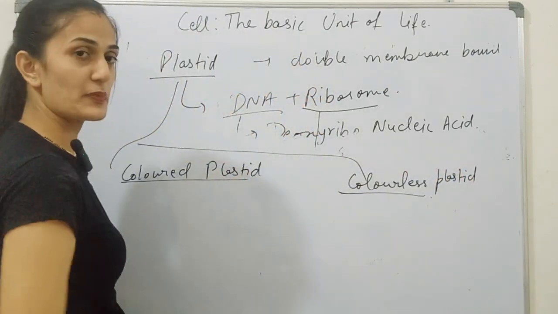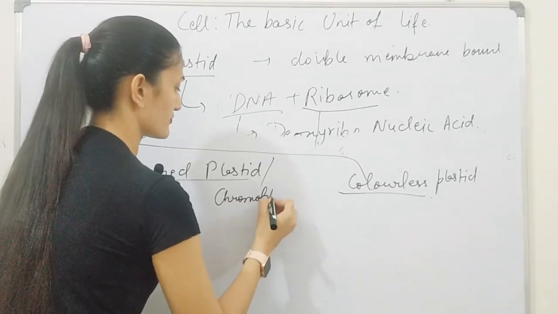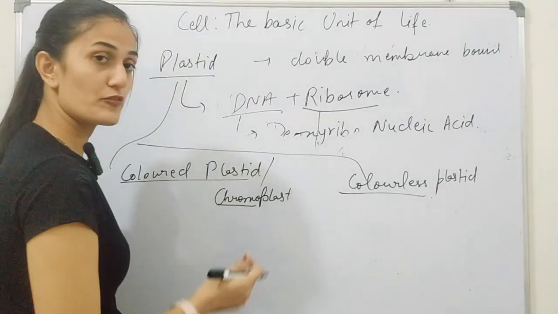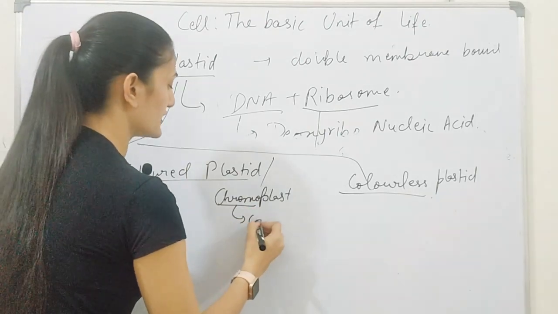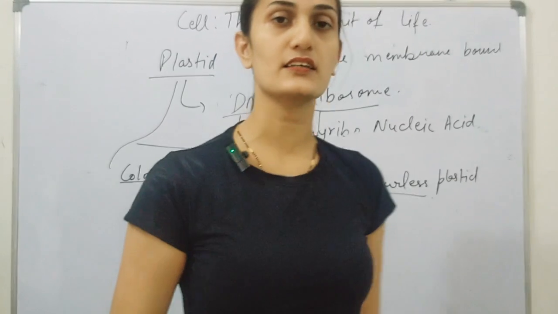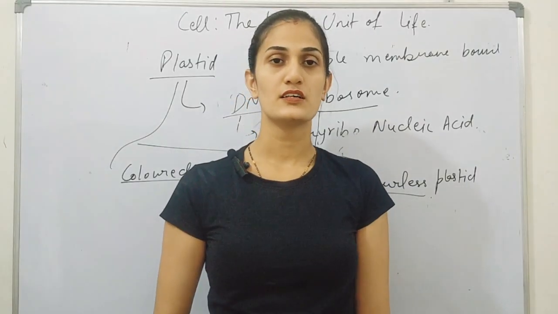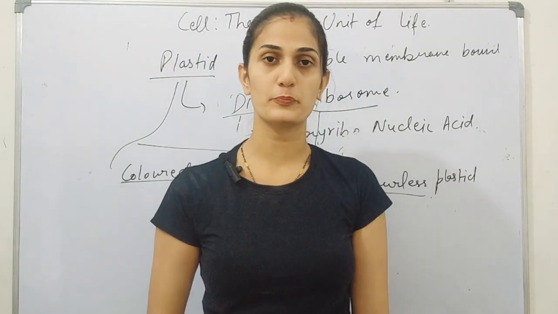Now these colored plastids are also known as chromoplasts. This chrome word stands for color. Hence, as the name suggests, these chromoplasts are involved in providing color to the plant.